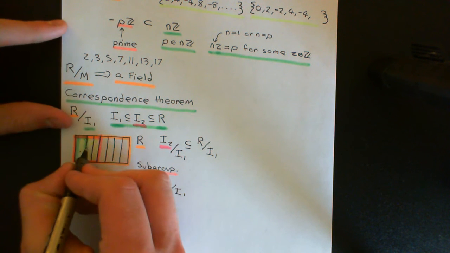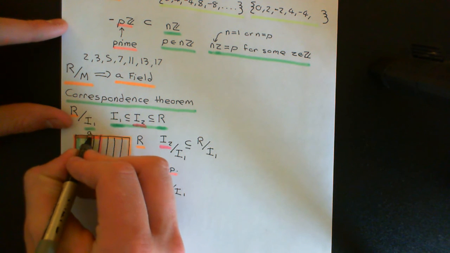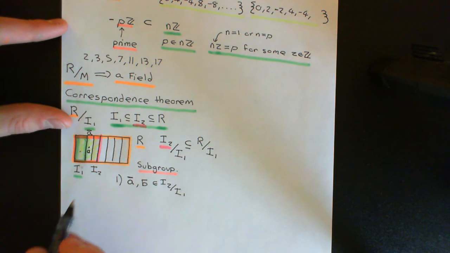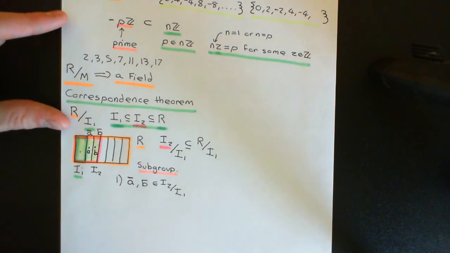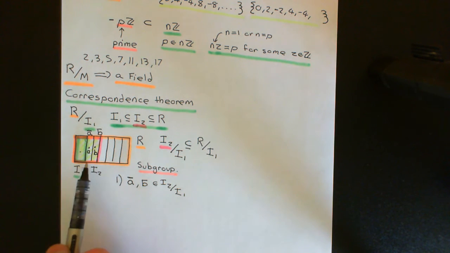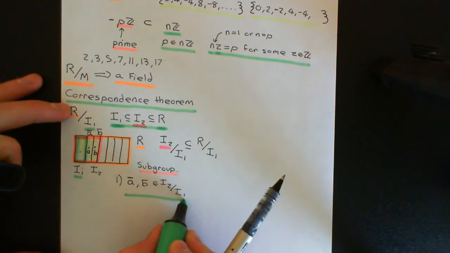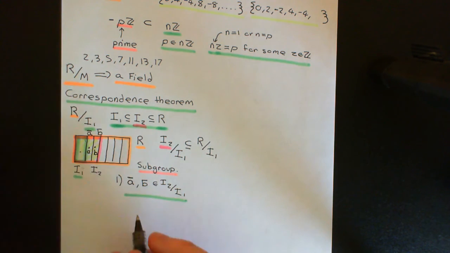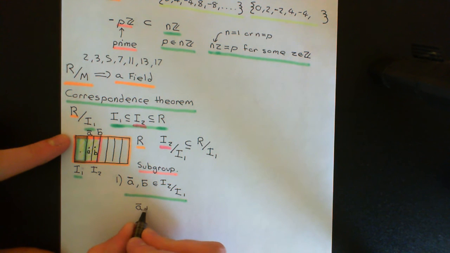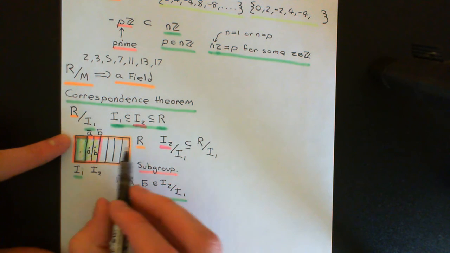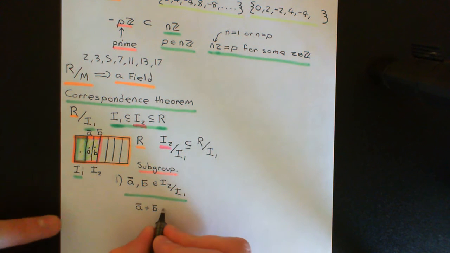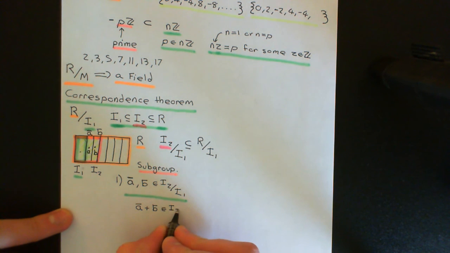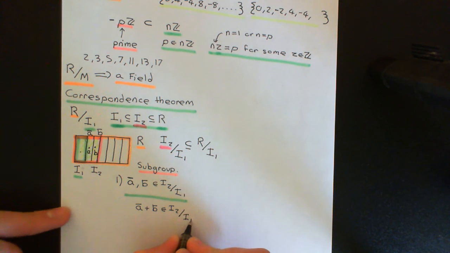Okay, so A bar and B bar, just to put it on this picture then, this will be a coset that contains A, so we could have that as the coset that contains A, and then the coset that contains B, so we're using our normal notation for cosets. Okay, so I'm taking two cosets from within I2, quotiented out by I1 there, and I want to prove that if I add these two together, and this addition rule is the same as the addition rule for adding cosets in the entire quotient ring here, I want to prove that the answer is going to be back within I2 over I1, this subset.